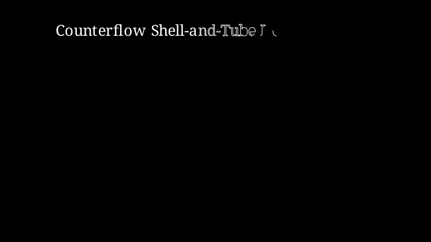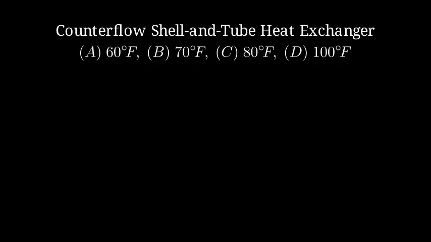Our problem is a counterflow shell and tube heat exchanger has hot fluid entering at 200 degrees Fahrenheit and leaving at 140 degrees Fahrenheit. Cold fluid enters at 70 degrees Fahrenheit and leaves at 110 degrees Fahrenheit. The log mean temperature difference is most nearly 60 degrees Fahrenheit, 70 degrees Fahrenheit, 80 degrees Fahrenheit, or 100 degrees Fahrenheit. Let's visualize the flow in a schematic diagram.